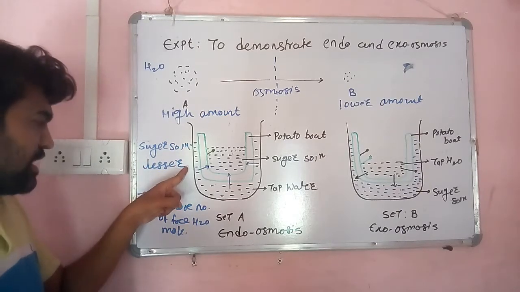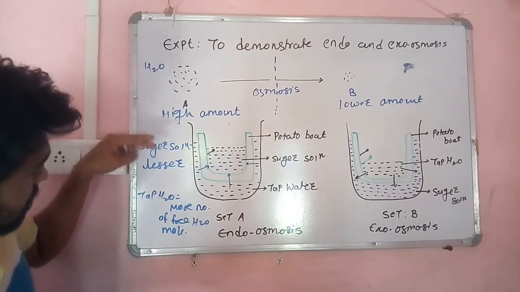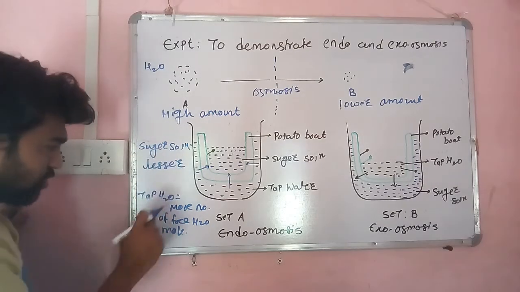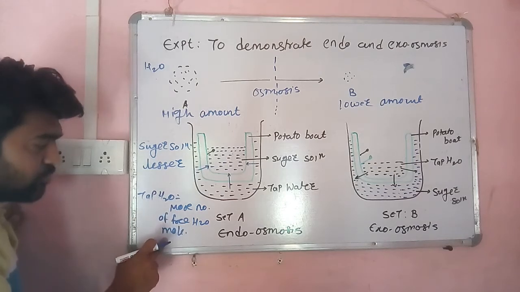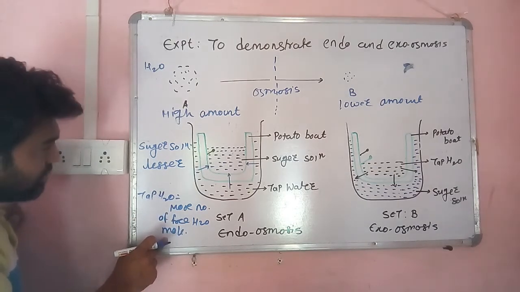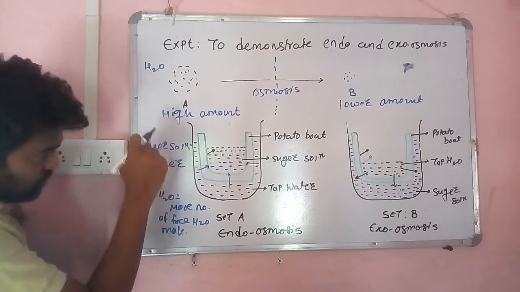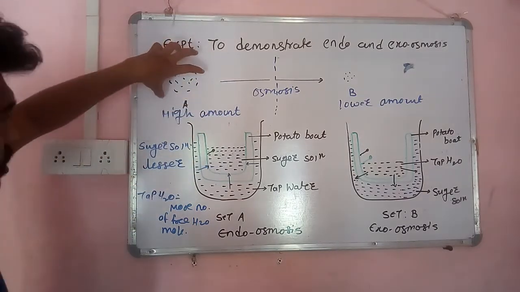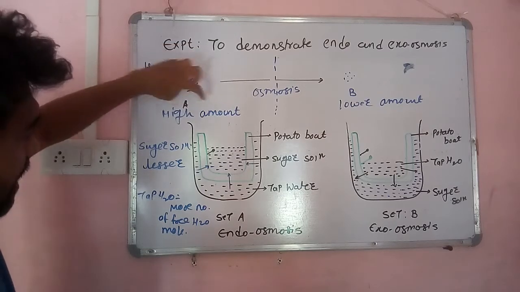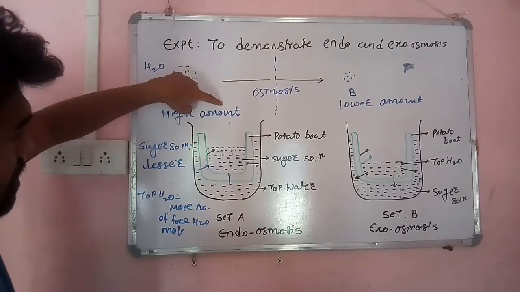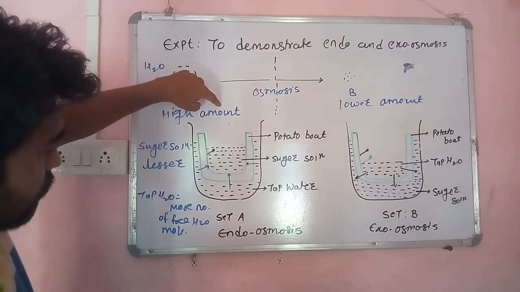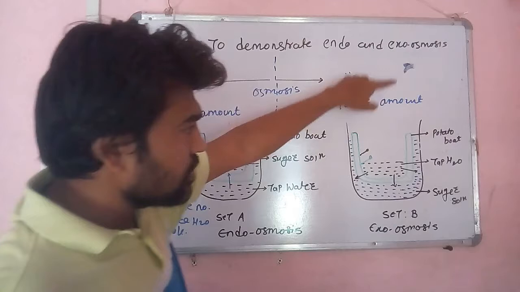the sugar. And if we compare the free water molecules in the sugar solution and tap water, the tap water has more free water molecules as compared with the sugar solution. And that's why, according to the rule of osmosis, water always moves from its higher amount toward its lower amount of water molecules.